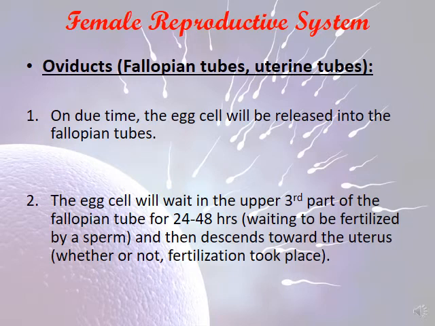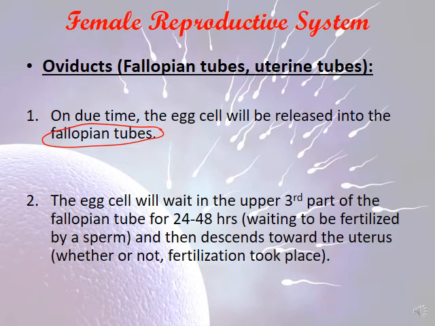On due time, the egg cells will be released into the fallopian tube or the oviduct. The egg cell will wait in the upper third part of the fallopian tube for about 24 to 48 hours, one day to two days, waiting to be fertilized by a sperm, and then will descend toward the uterus whether or not fertilization took place.